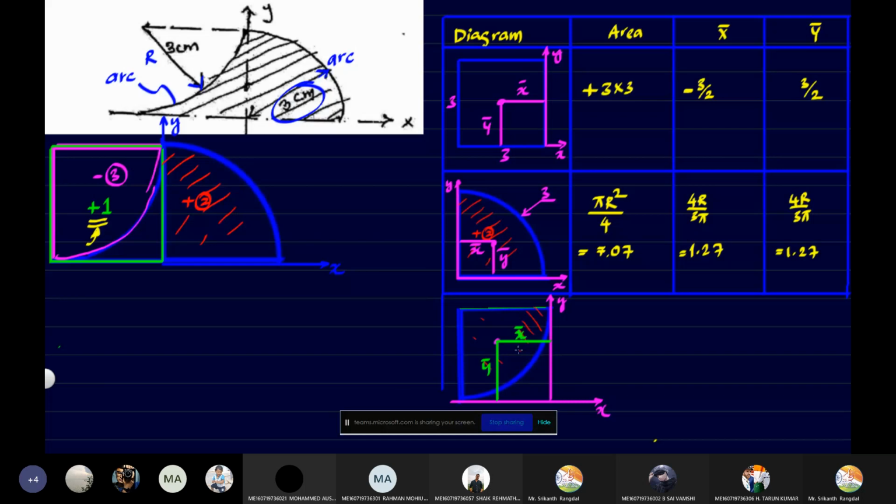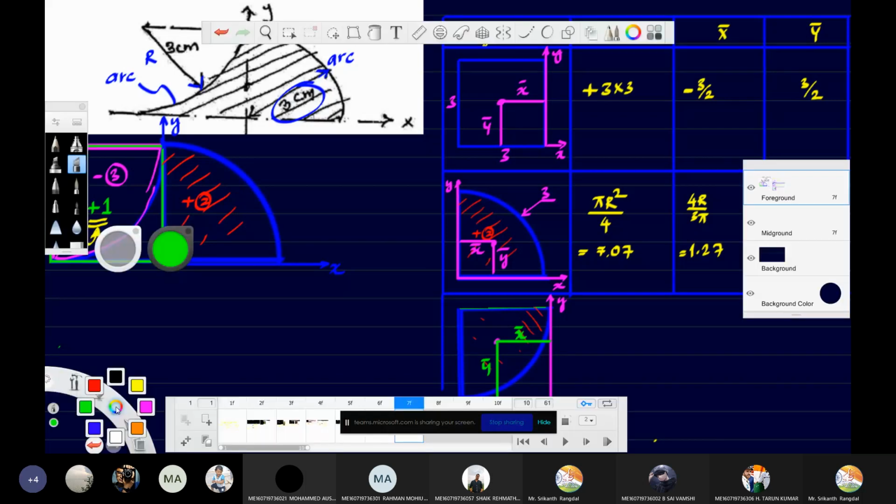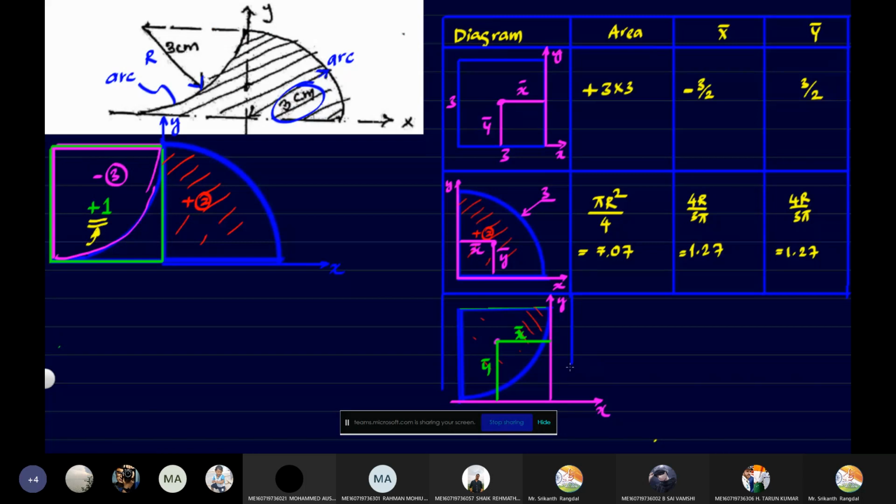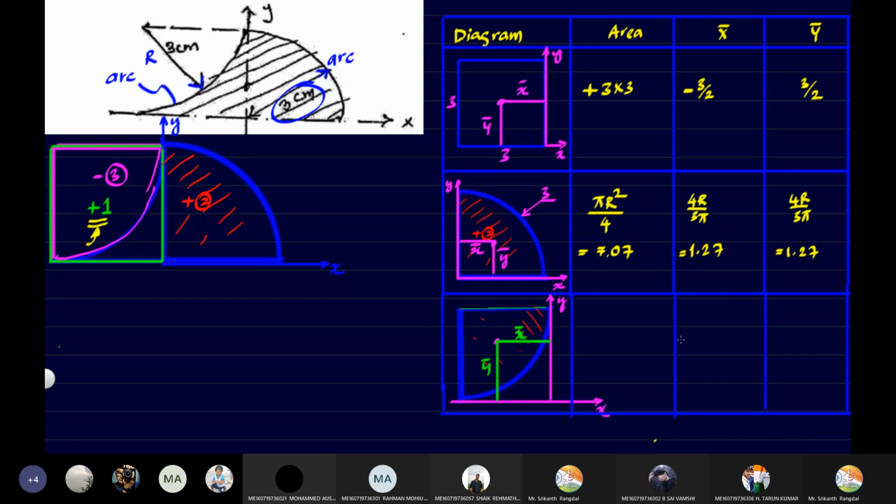Are you getting this? Have you understood? Any doubt here? Understand this very, very properly. If you make a mistake here, then it's not possible to get the correct answer. Fine. Ready? Any doubts here? Okay. Now, once again, the area. What is the formula for area?